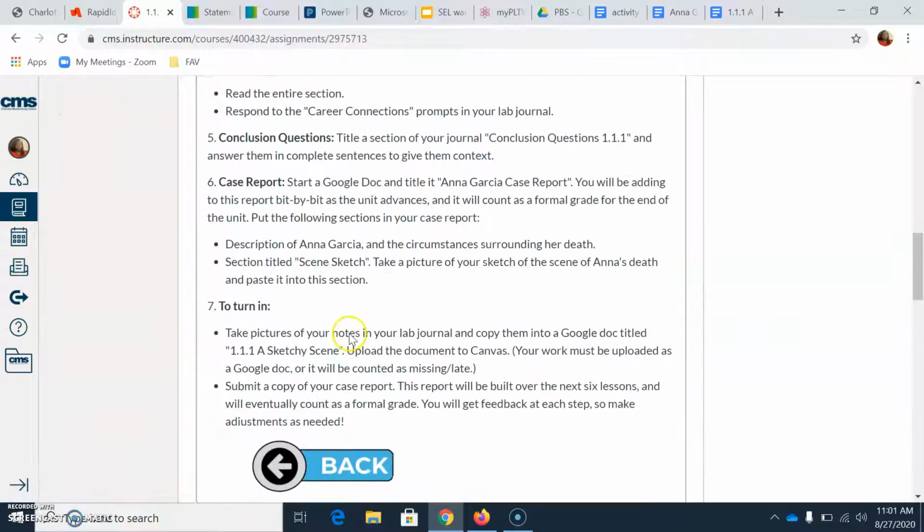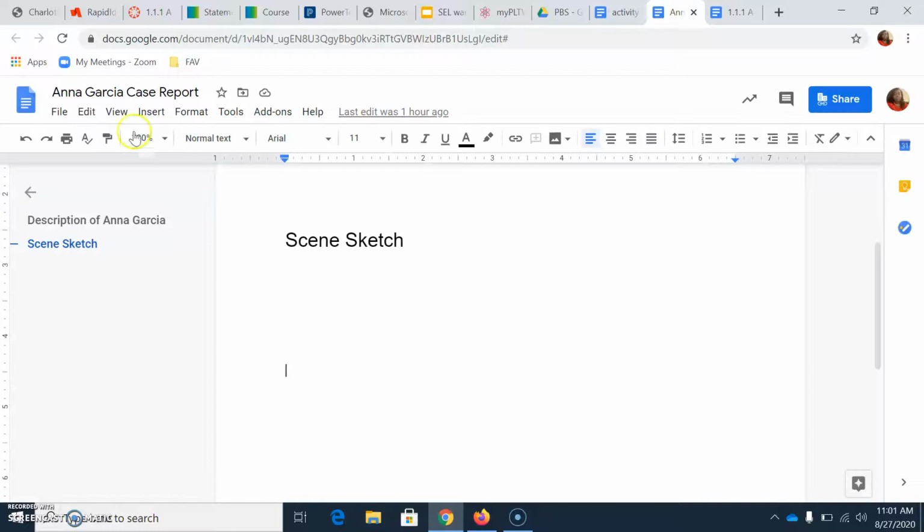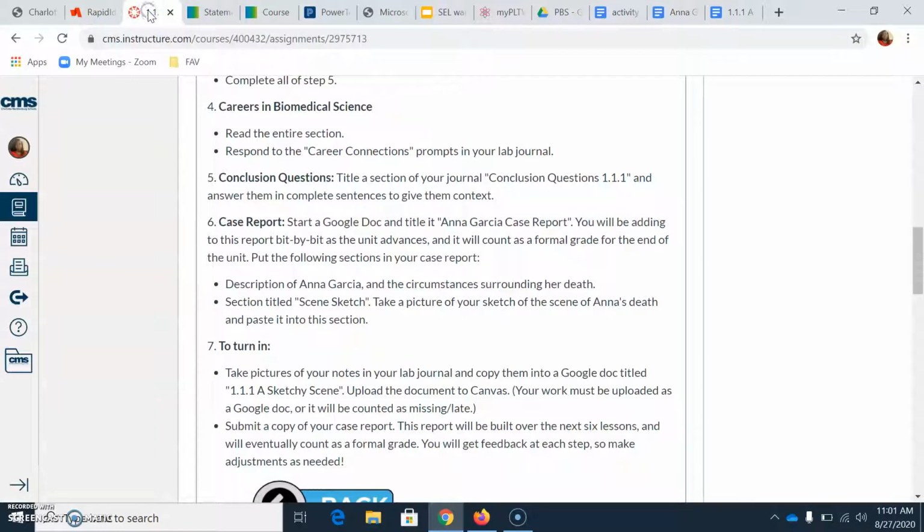When you were supposed to do 6 and 7, 6 says start a Google Doc entitled Anna Garcia Case Report. So that would be like this, Anna Garcia Case Report. You will be adding to this report bit by bit as the unit advances, and it will count as a formal grade towards the end of the unit. So you're going to have the description of Anna Garcia and the circumstances surrounding her death, and you're also going to have a section titled Scene Sketch.